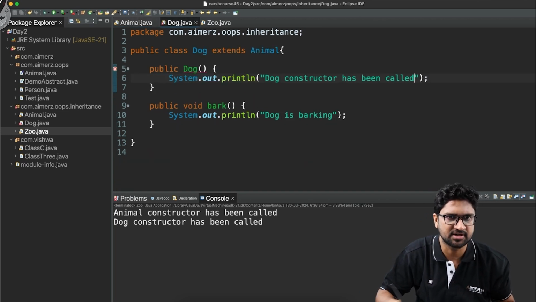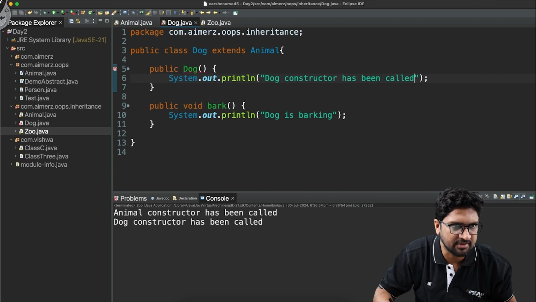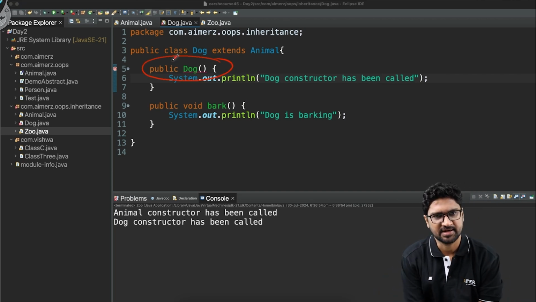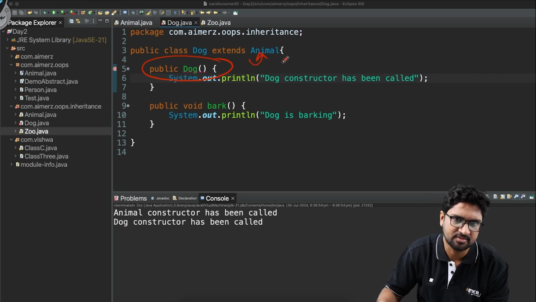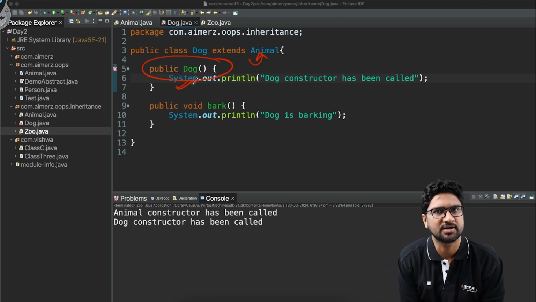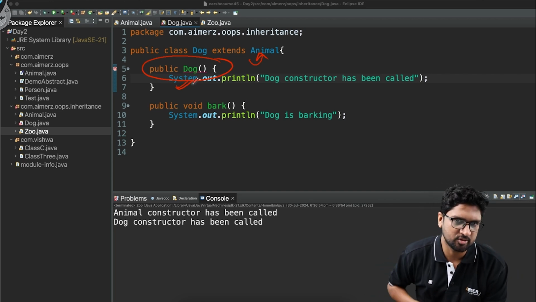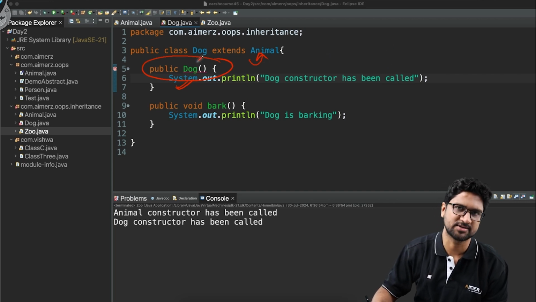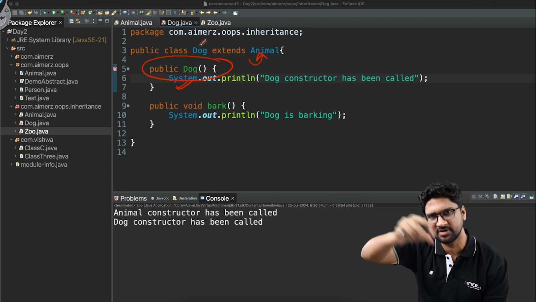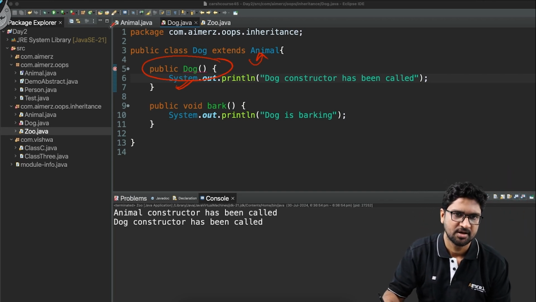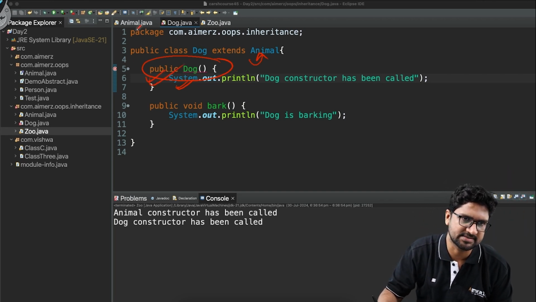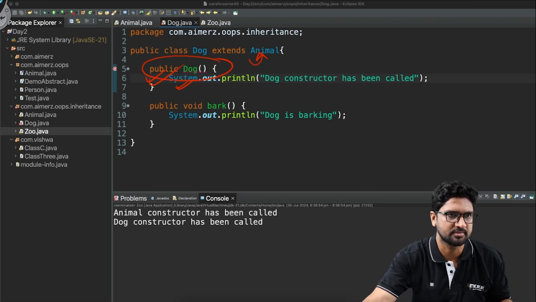So this works all fine. This is my Dog.java, and in my Dog.java it has now started giving me an error. Why has it started giving the error? Because dog is extending animal, but the dog right now doesn't know how to call the animal constructor. And I know that before dog creation, animal has to be created, because animal is the parent. First the parent will come, then the child. So I have to make changes in the dog itself.